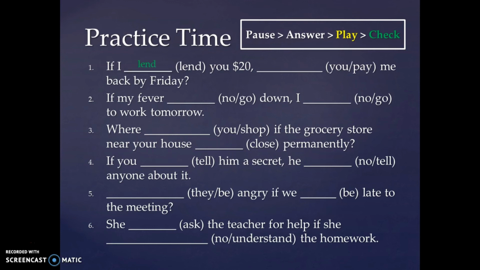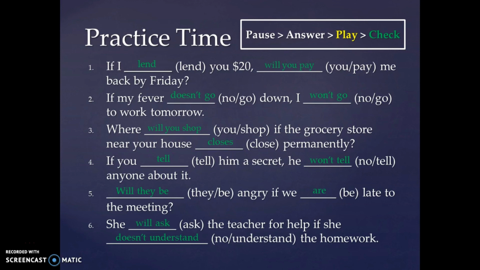If I lend you $20, will you pay me back by Friday? If my fever doesn't go down, I won't go to work tomorrow. Where will you shop if the grocery store near your house closes permanently? If you tell him a secret, he won't tell anyone about it. Will they be angry if we are late to the meeting? She will ask the teacher for help if she doesn't understand the homework.